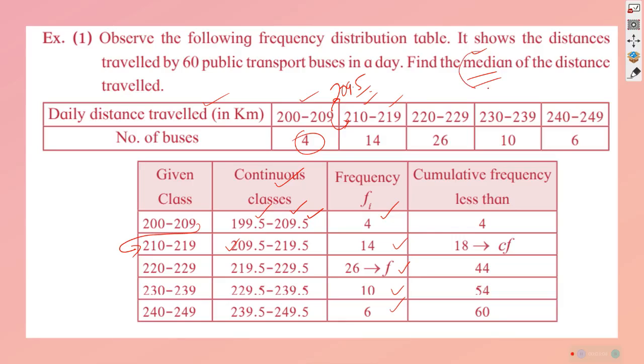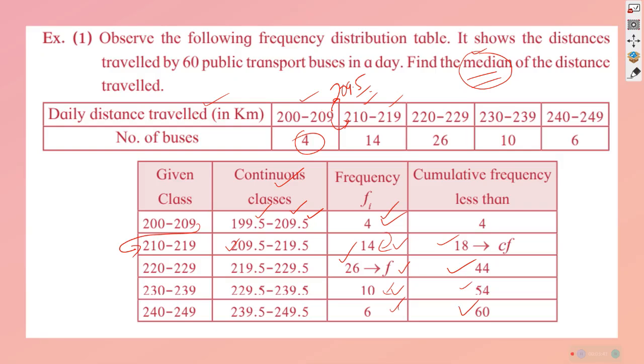That's the question. To get the mid value, approximately the mid value will fall in this class. We also understood from our experience that the mid value will be neither at that end nor this end. It will be in the middle, and the variation of the class is also a very important factor here. When we think about cumulative frequency: first 14, 14 plus 4 is 18, 18 plus 26 is 44, 44 plus 10 is 54, 54 plus 6 is 60, like that.